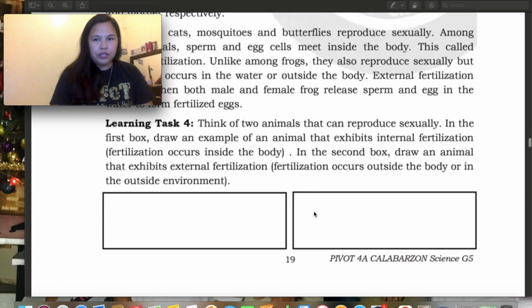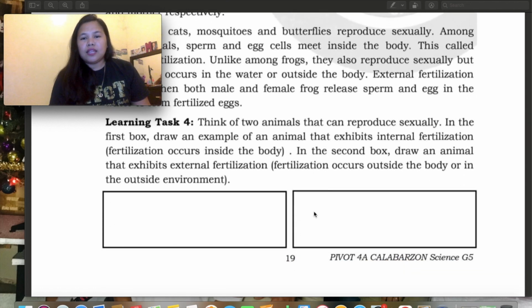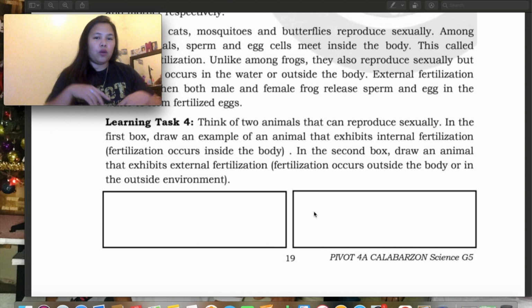Here in our learning task 4, think of two animals that can reproduce sexually. Mag-isip ka ng dalawang animals na nagre-reproduce sexually, ibig sabihin, babaeng animals at saka lalaking animals. In the first box, draw an example of animals that exhibit internal fertilization, ibig sabihin, nasa loob ng body yung fertilization.